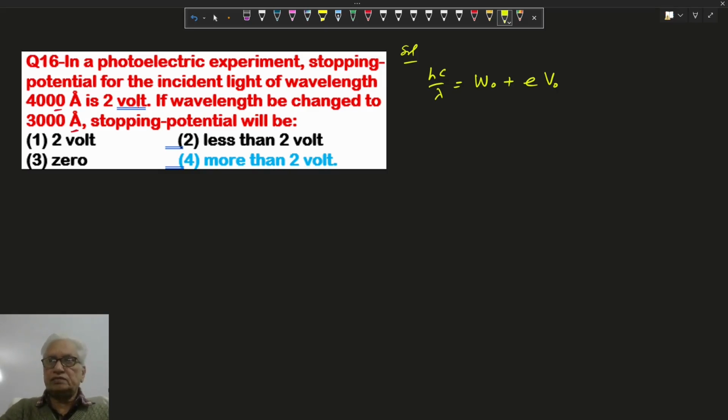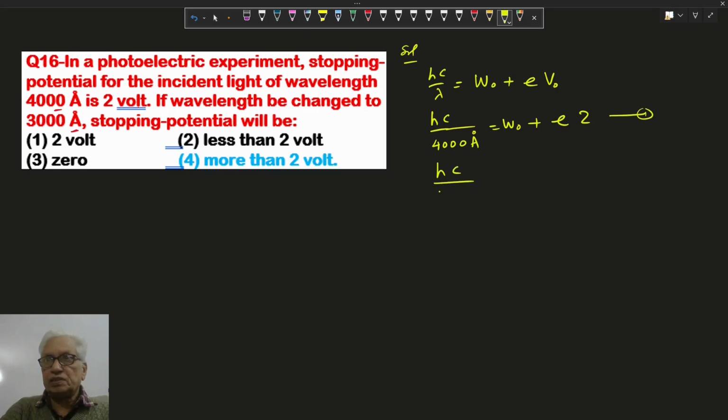Putting in these values, hc by 4000 angstrom is the work function plus e into 2, where 2 is the given stopping voltage.